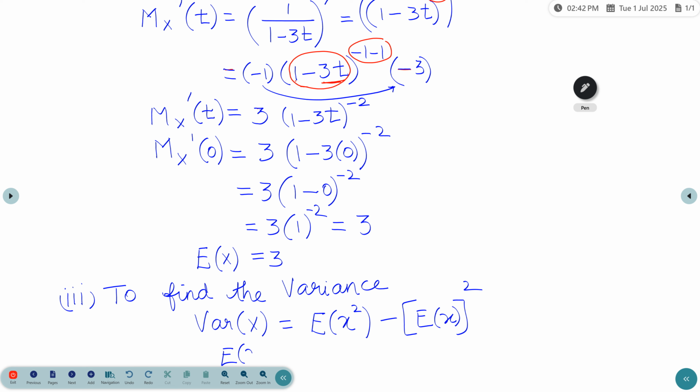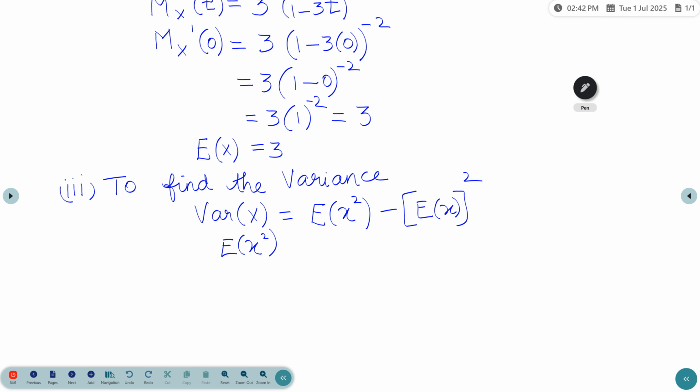For E of x squared, the formula uses the moment generating function twice differentiated. So E of x squared is the second derivative of M_X of t at value 0.